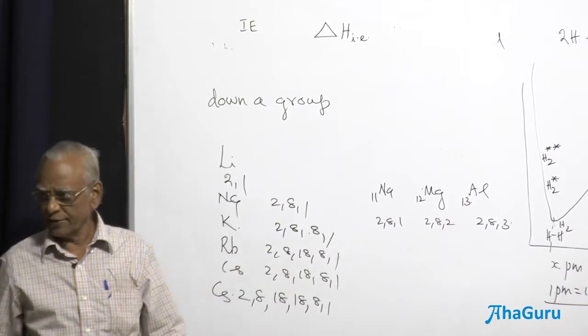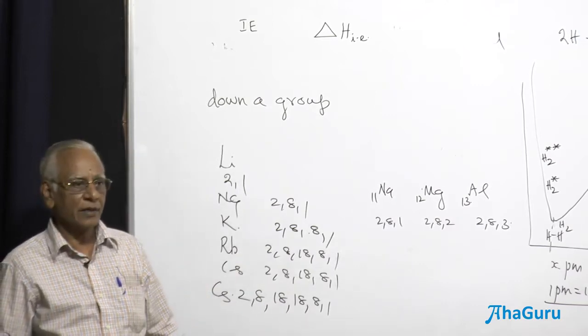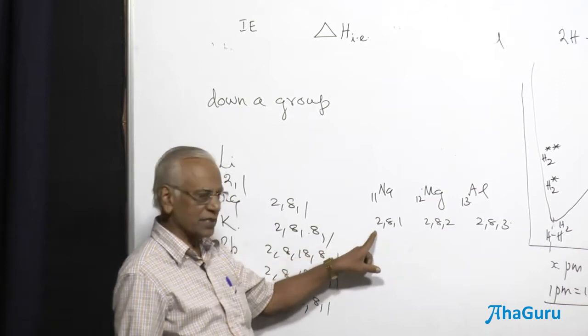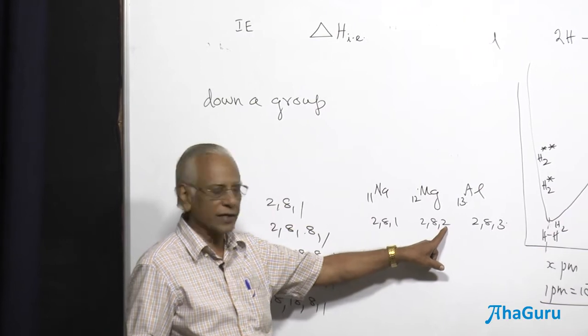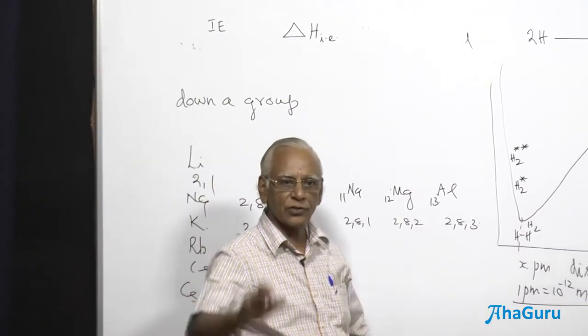Do you agree with me? Yes, it's the same, because inner electrons are the electrons present other than the last shell. Other than the last shell, 2 and 8, 10, it is going to be the same.